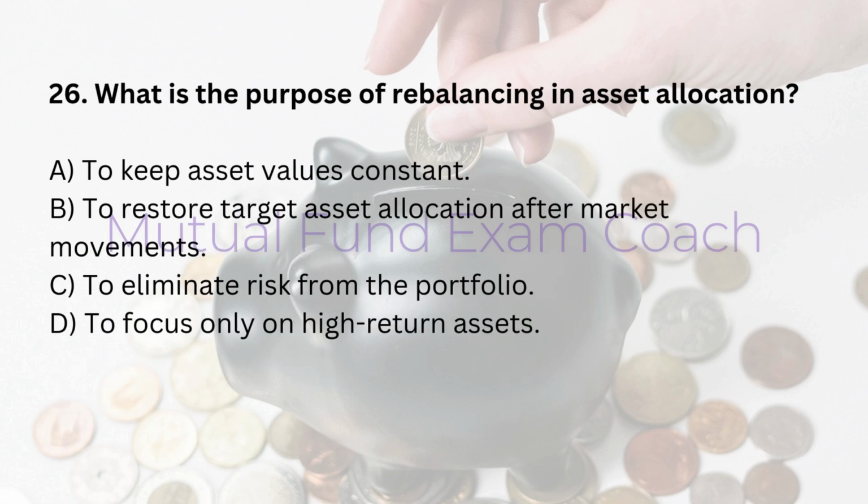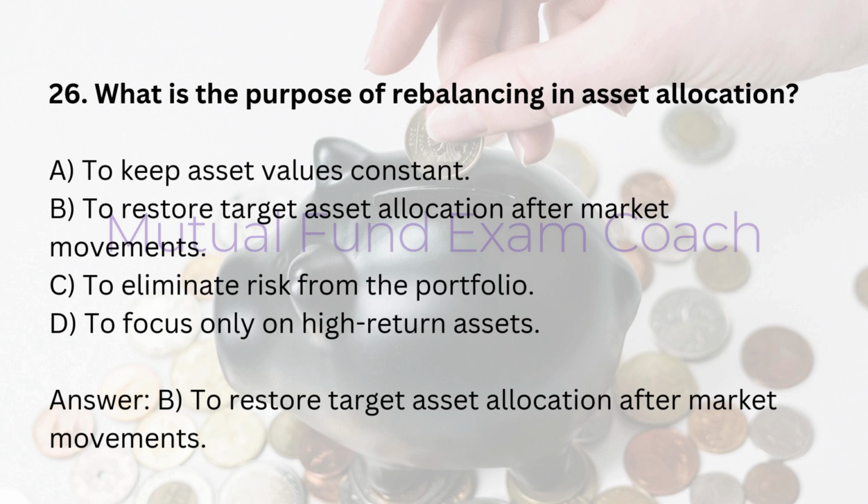26. What is the purpose of rebalancing in asset allocation? A. To keep asset values constant. B. To restore target asset allocation after market movements. C. To eliminate risk from the portfolio. D. To focus only on high return assets. Answer, B. To restore target asset allocation after market movements.